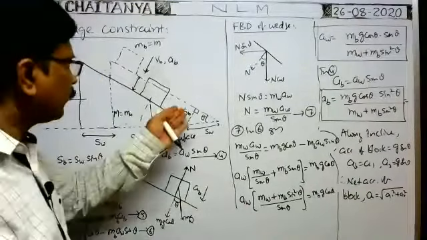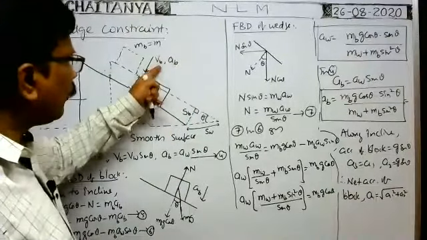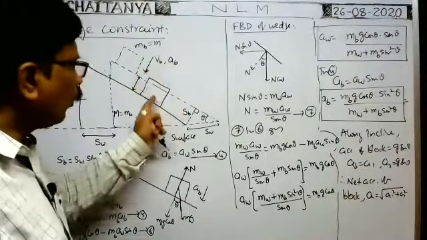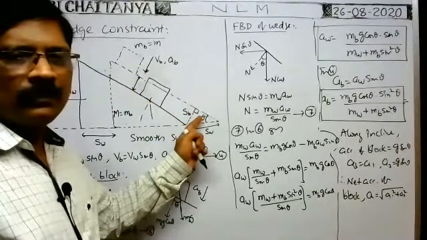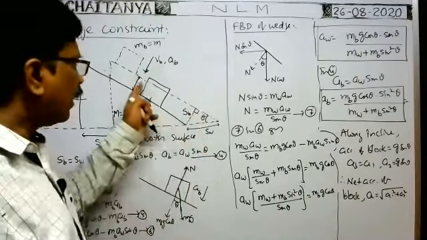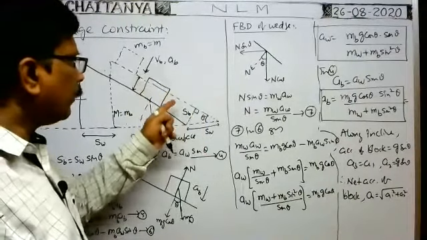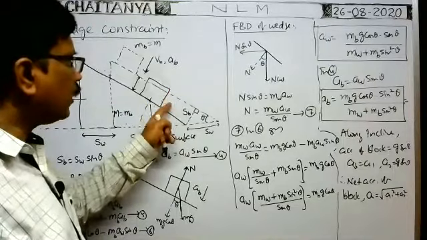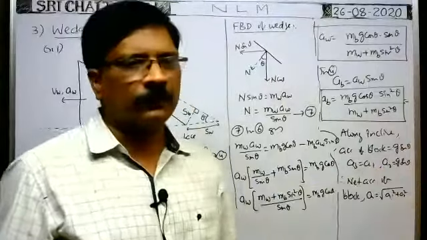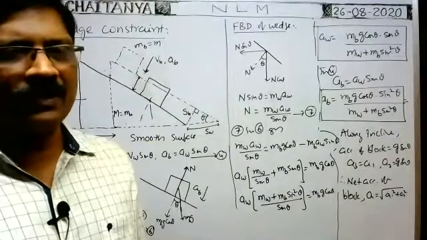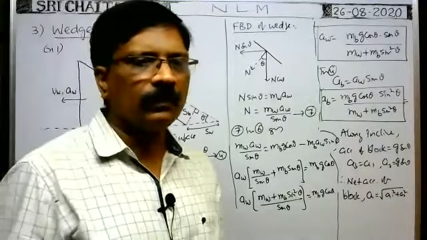Along the inclined plane, the normal force has no component on the body; it acts in this direction. Only the weight component mg sin theta acts along the inclined plane. That's why along the inclined plane, mg sin theta is equal to m into a. So m cancels, and a is equal to g sin theta. That's why along the incline, the acceleration is equal to g sin theta. Okay, right.